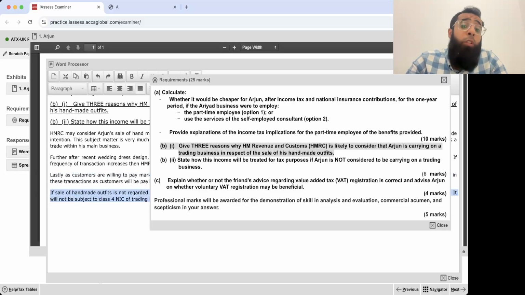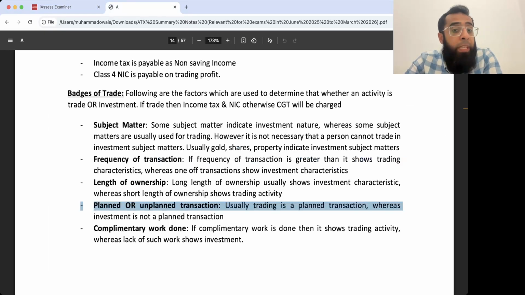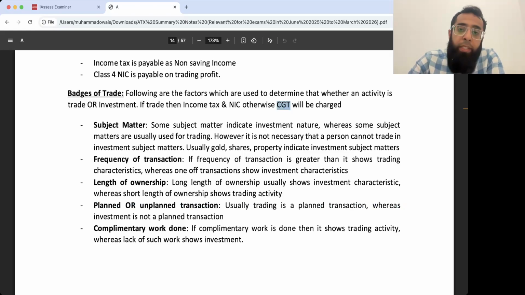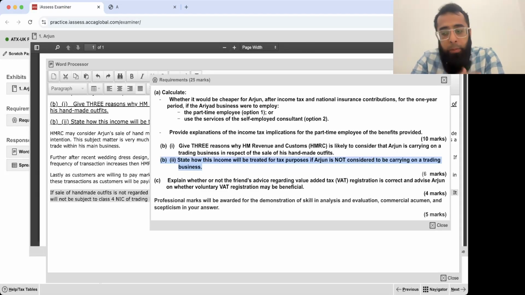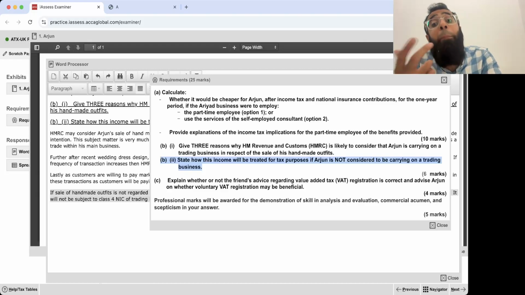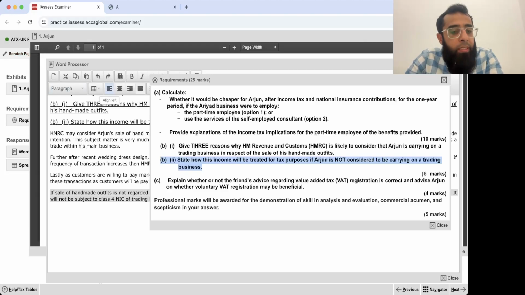If it is not a trade, now if you remember in badges of trade, if something is not a trade, it goes in the head of capital gain tax. If it is trade, income tax, otherwise CGT. Now you cannot put these handmade outfits in CGT because it's not purchase and sell. It's like making something. So that's why we won't call it as a capital gain. So whatever profit will be, it will be included in his income tax return as other income.